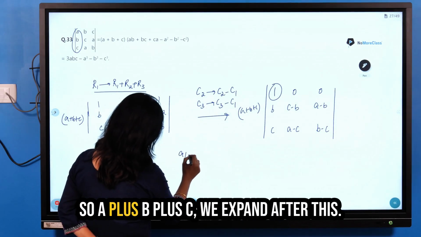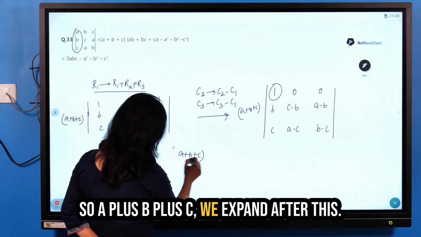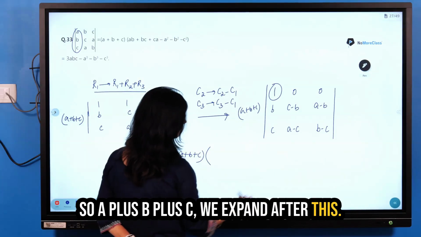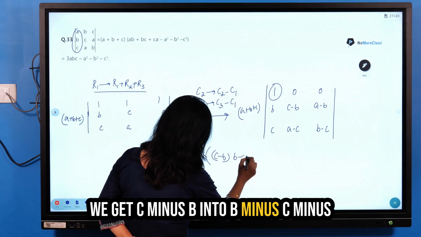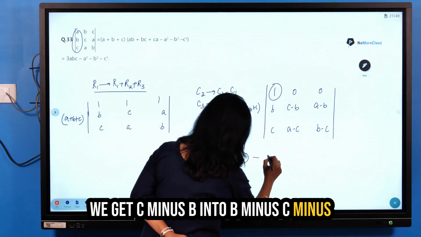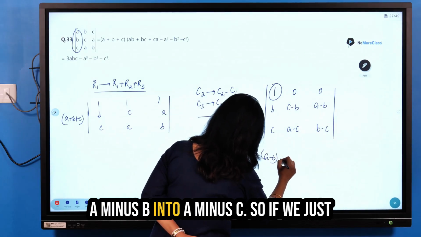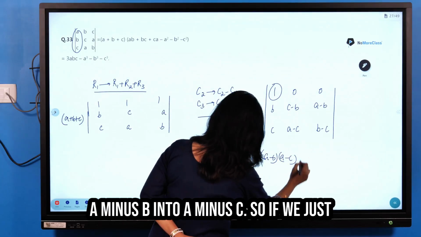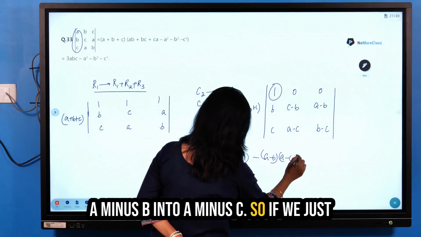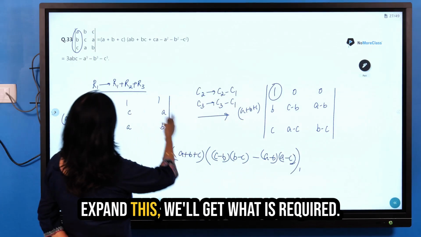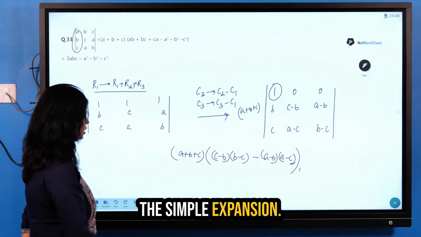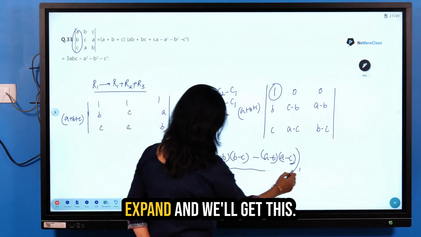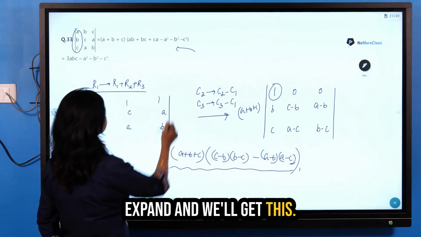So A plus B plus C, we expand. After this, we get C minus B into B minus C, minus A minus B into A minus C. So if we just expand this, we'll get what is required. It is just expanding after this, simple expand.